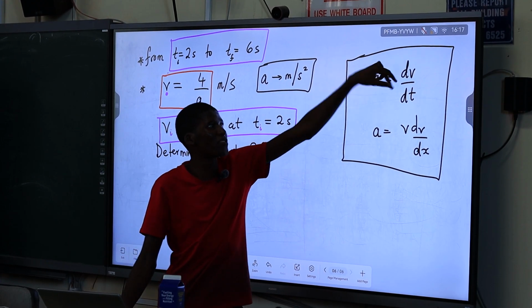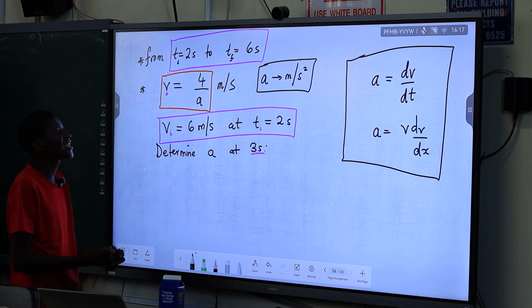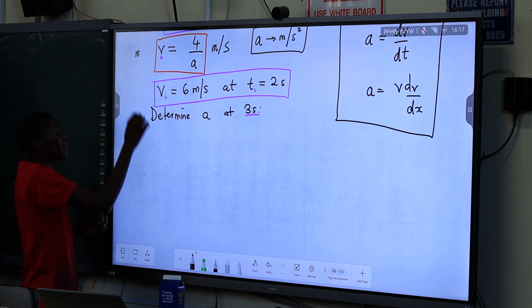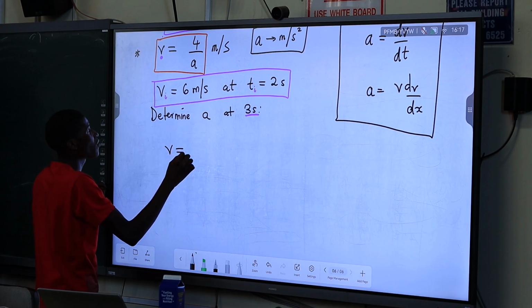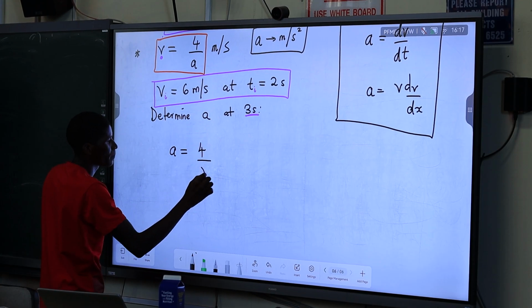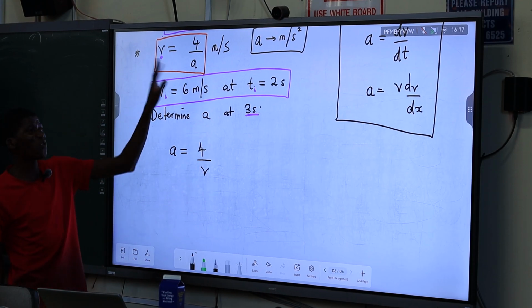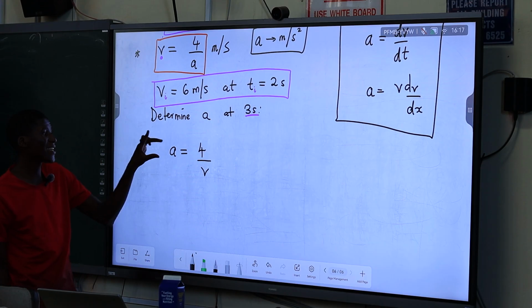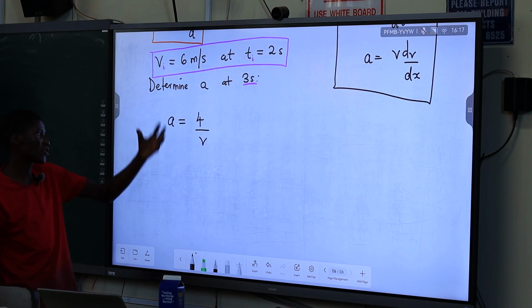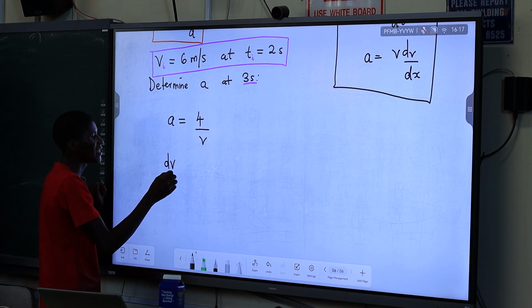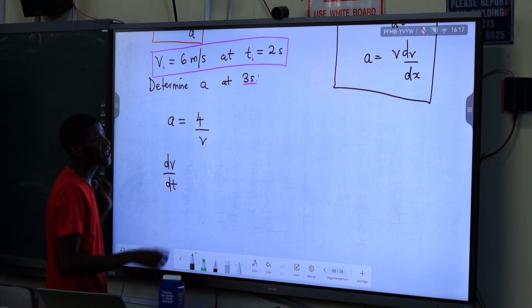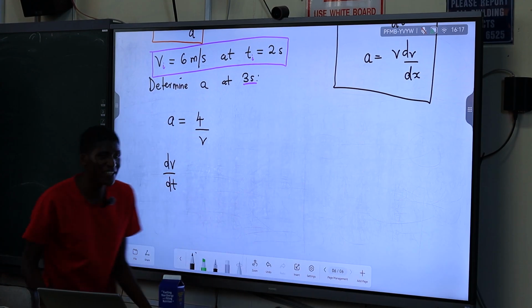Normal derivative of velocity with respect to time. So if we take our primary equation relating u, v and a, we can say that our acceleration is 4 over v. If you just exchange, I'm sure you want to make a the subject of the formula because that's what you're calculating. And acceleration can be expressed as dv/dt, or you can express it as v dv/dx.